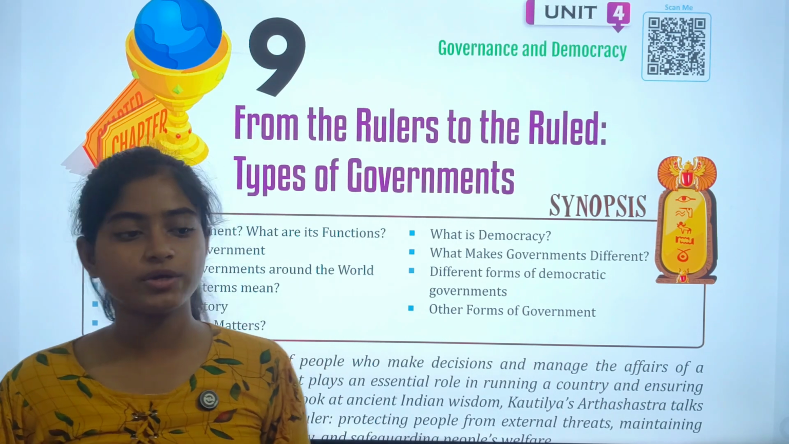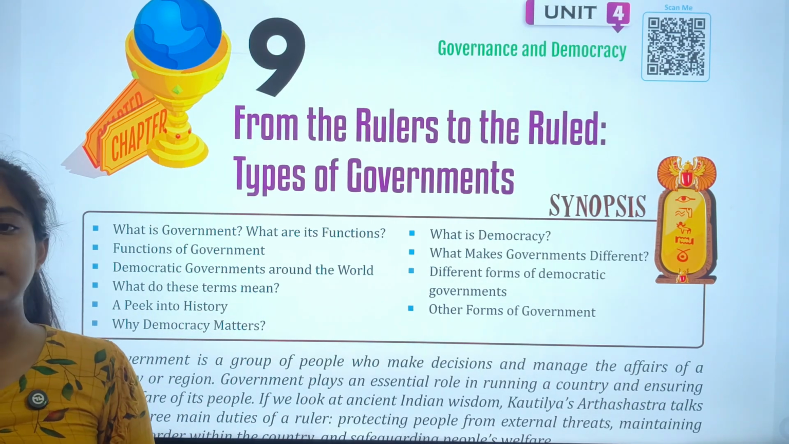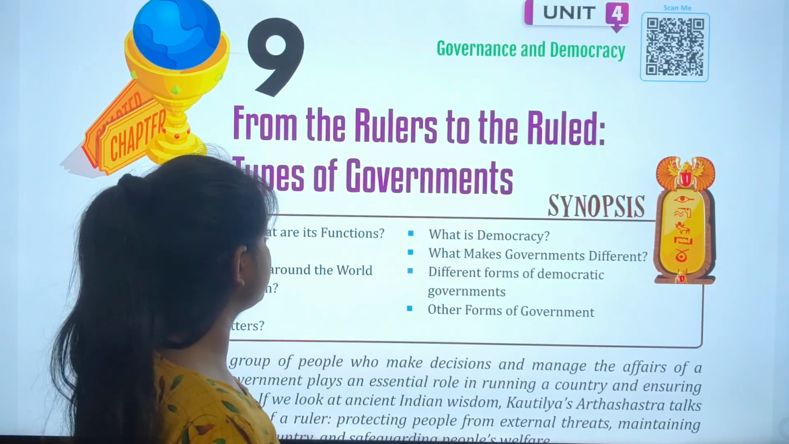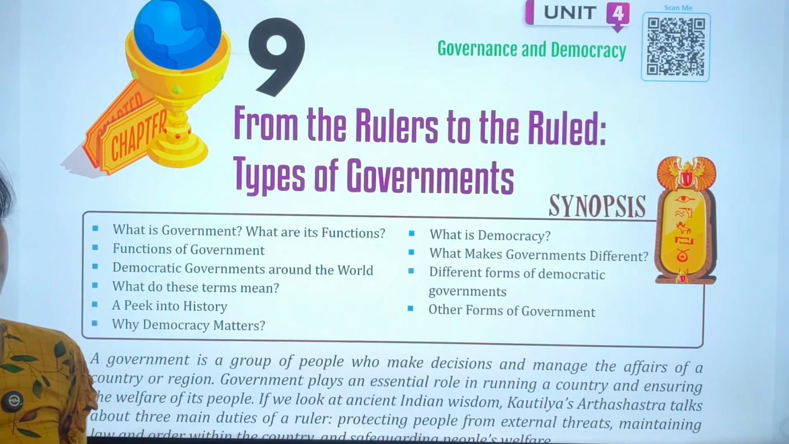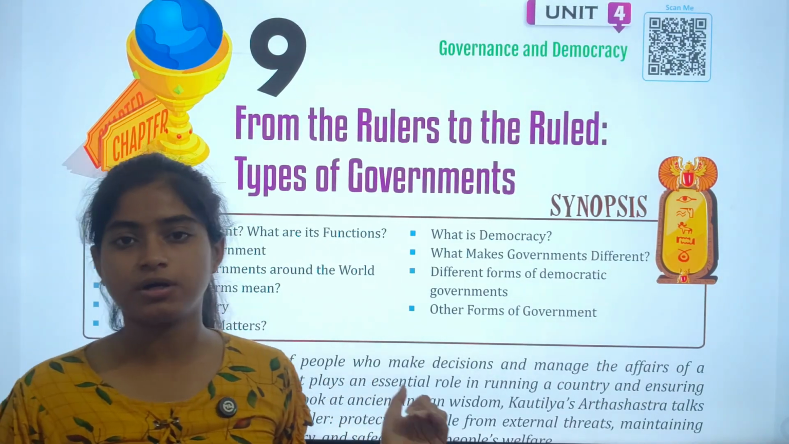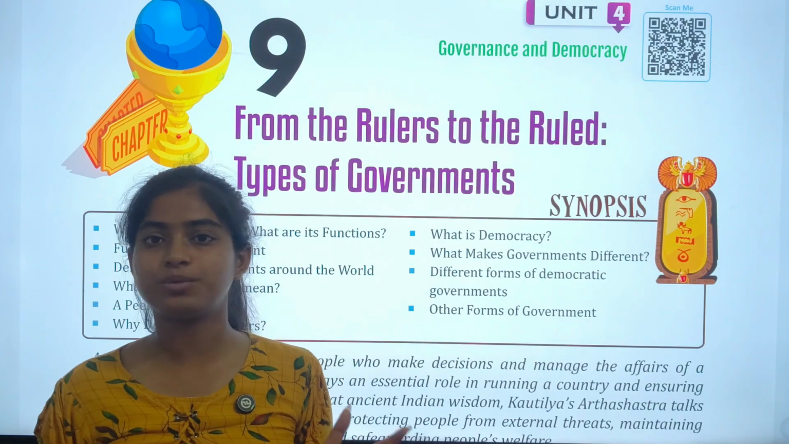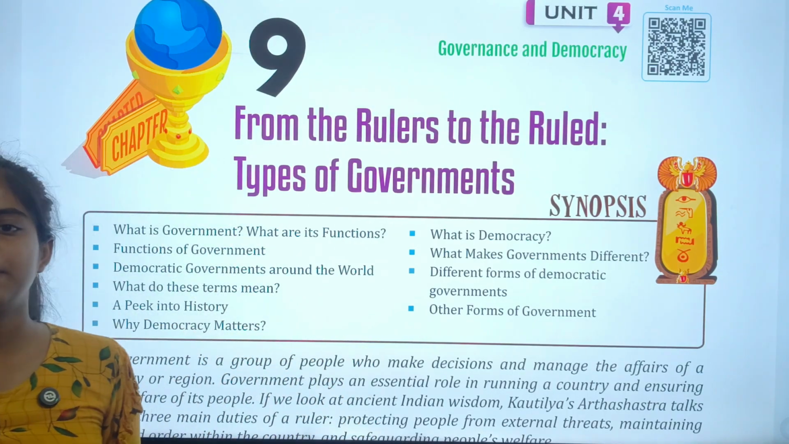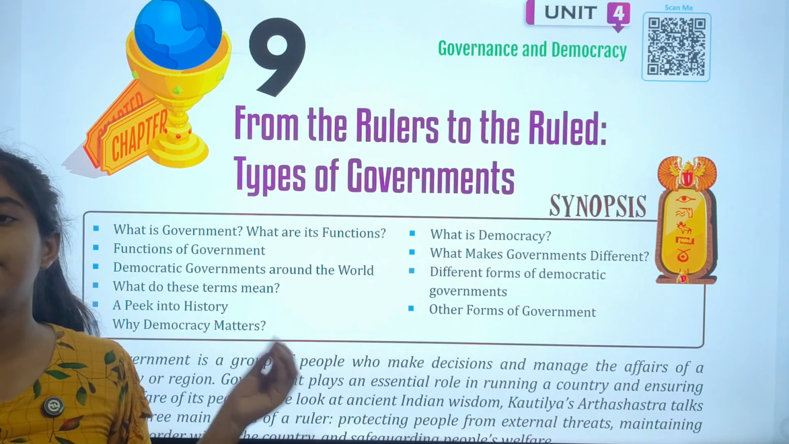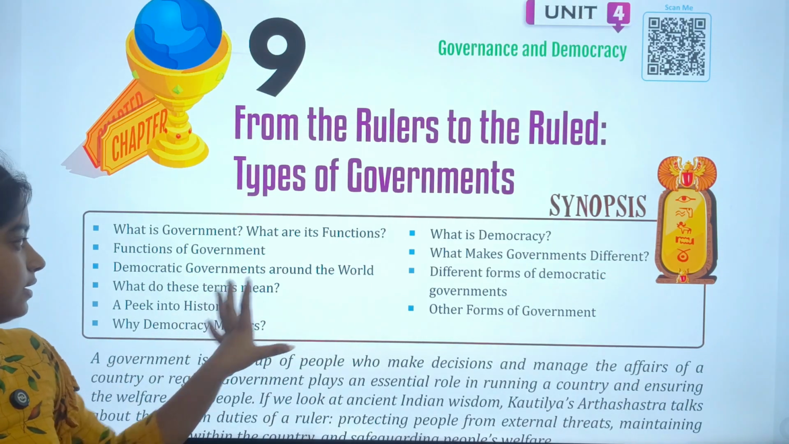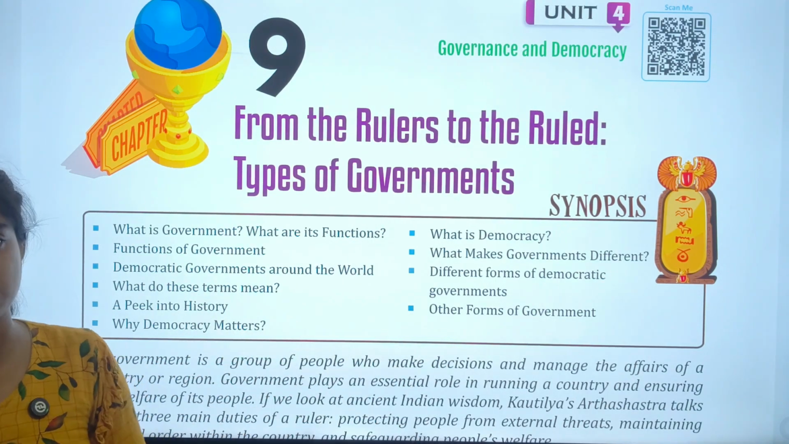Students, in this video we are going to cover chapter 9 of class 7. The name of the chapter is From the Rulers to the Ruled, Types of Governments. In previous chapters you also have a basic idea about what democracy is and what a democratic country is from your previous classes, but right now we will also do a brief discussion about it. You can see this is your synopsis about this chapter.